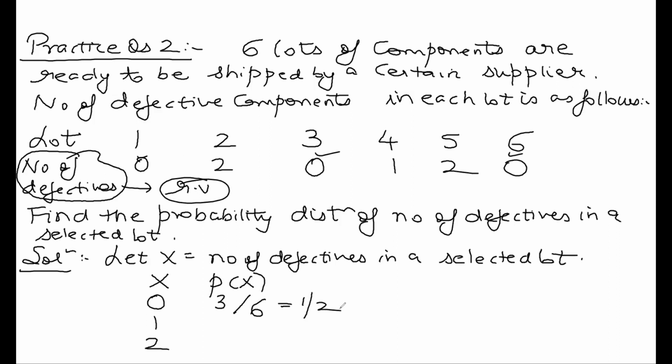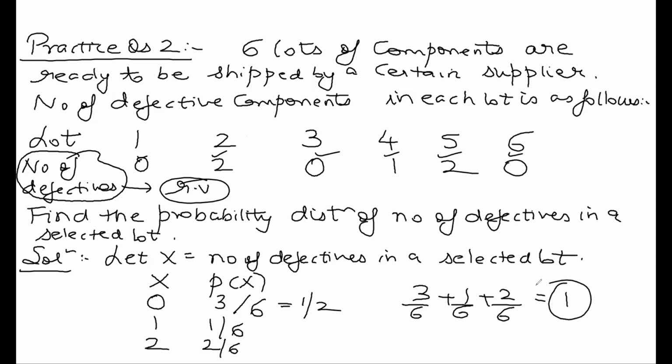Then when does X take the value 1? Only once, so 1 by 6. And when does X take the value 2? 2 times, so it is 2 by 6. If I add them, 3 by 6 plus 1 by 6 plus 2 by 6 is exactly equal to 1. So this is my answer. This is my probability distribution, X and P of X.